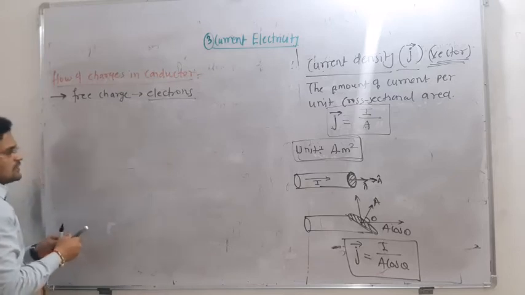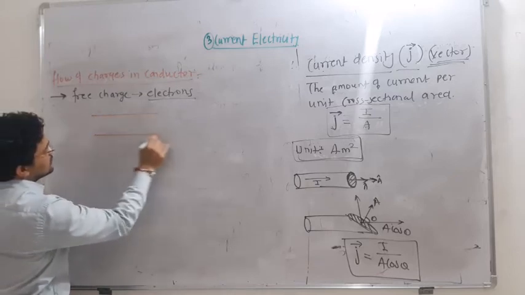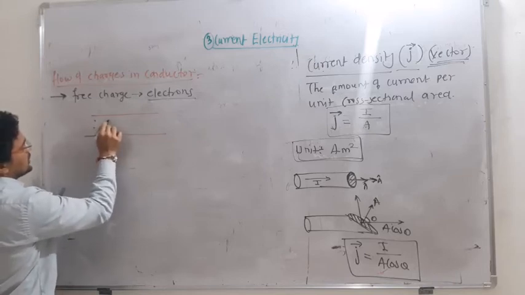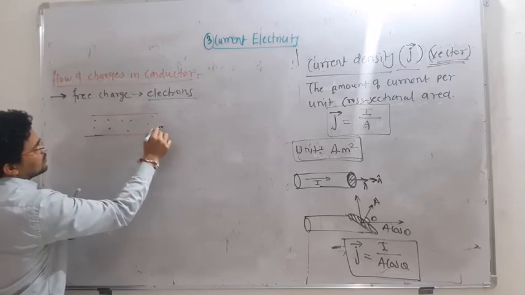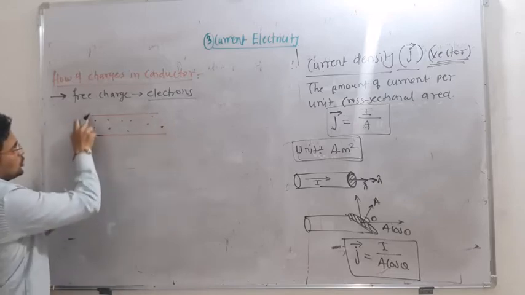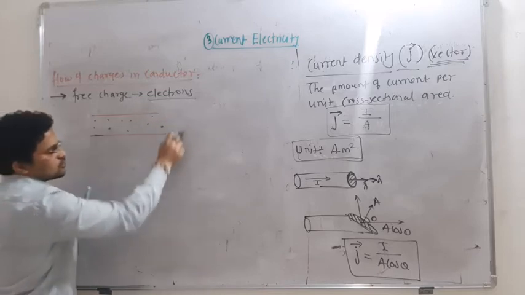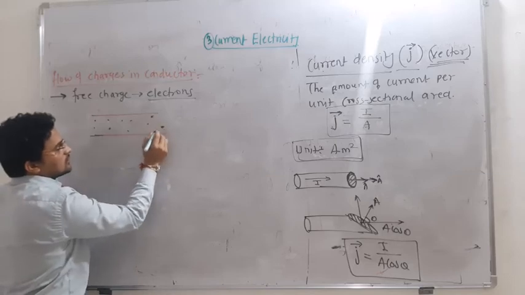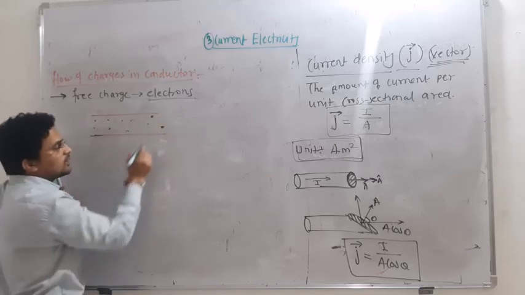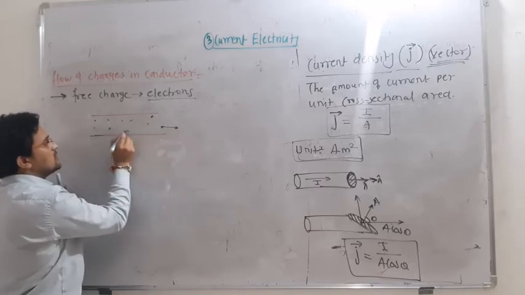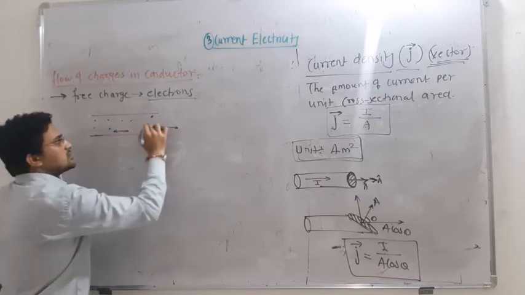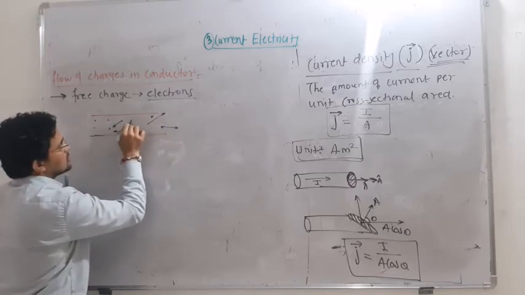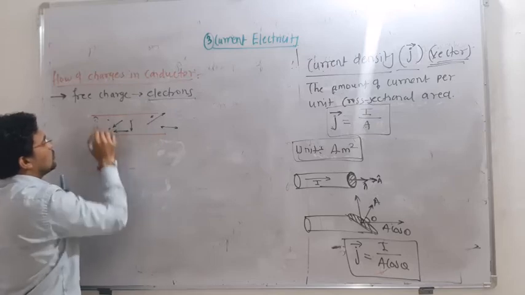Okay, but if you consider a normal conductor, there are so many electrons. But if it is not connected with an external source or battery, consider only the conductor here. Still all these electrons are moving, but how are they moving? Some electrons are moving in this direction, the same number of electrons are moving in the opposite direction. Some electrons are moving downward, some are moving upward.